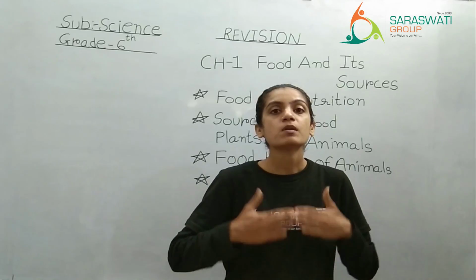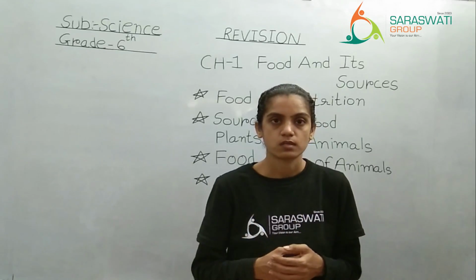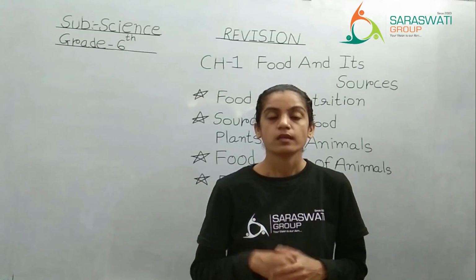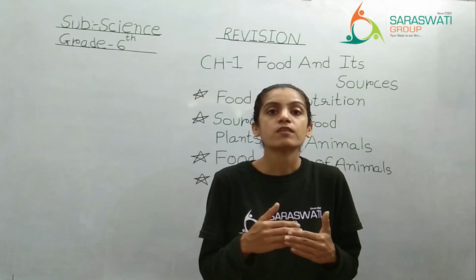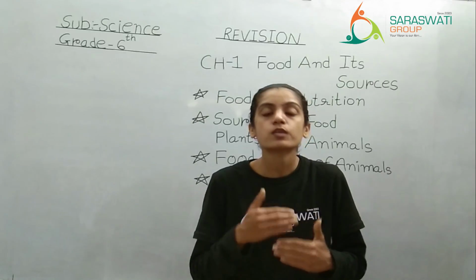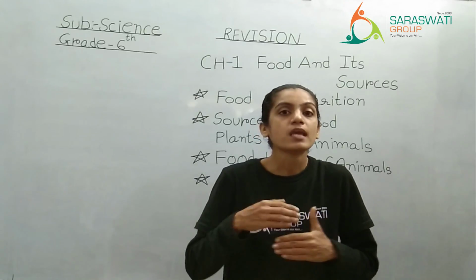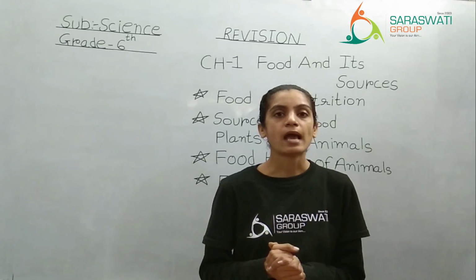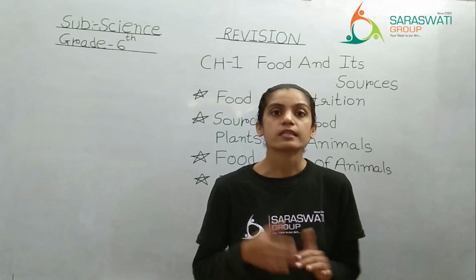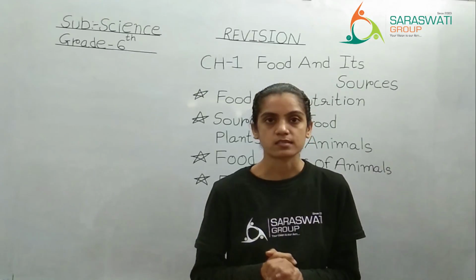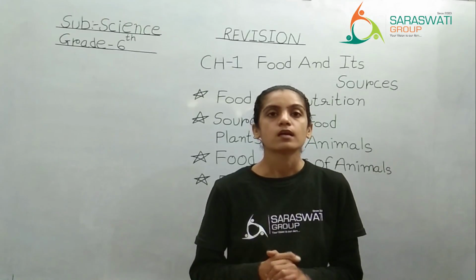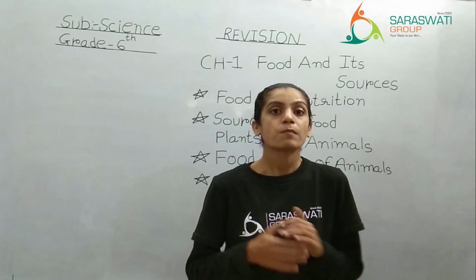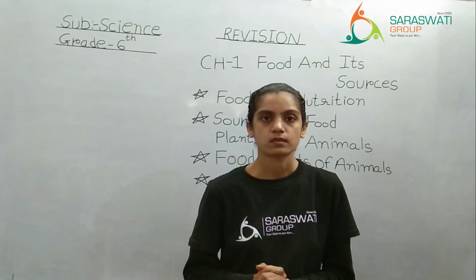So the human body will be considered the host. They will take nutrition from our body, and sometimes they also have deadly effects on our body. They may infect our body. So they are known as parasites. That was the category of animals based on their food habit.